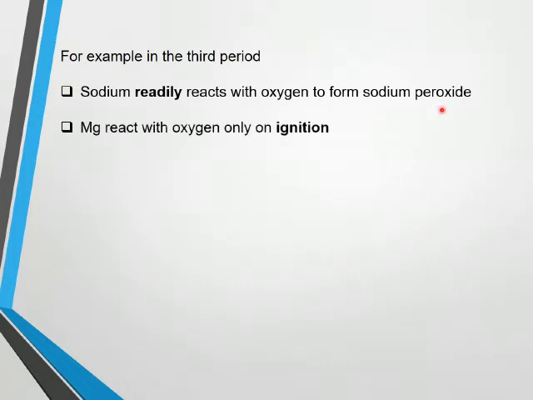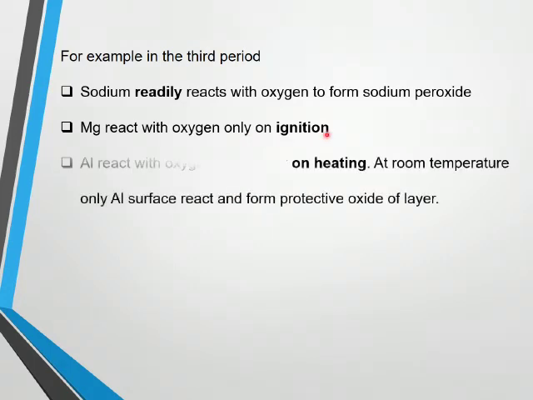Moving towards the next element, magnesium. Magnesium reacts with oxygen only on ignition. It means we have to provide a starting energy for the reaction to occur. After that, magnesium will react with oxygen and give us oxide. Talking about aluminium, aluminium reacts with oxygen completely on heating. We have to heat the reactants, aluminium and oxygen, in order to carry out the chemical reaction.